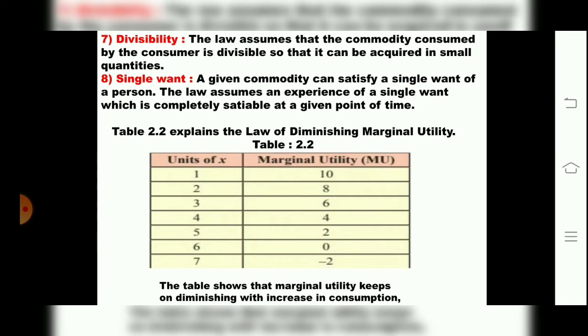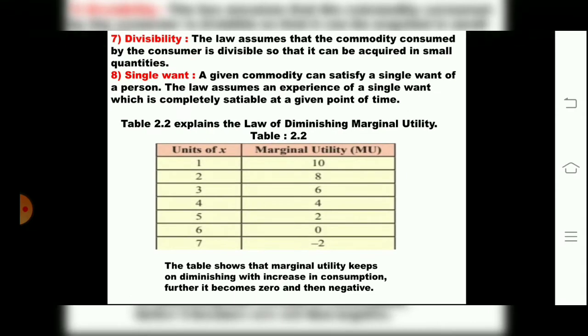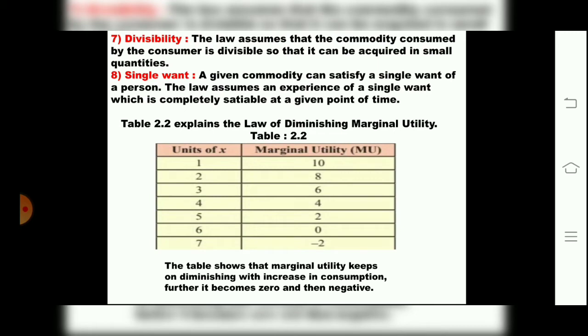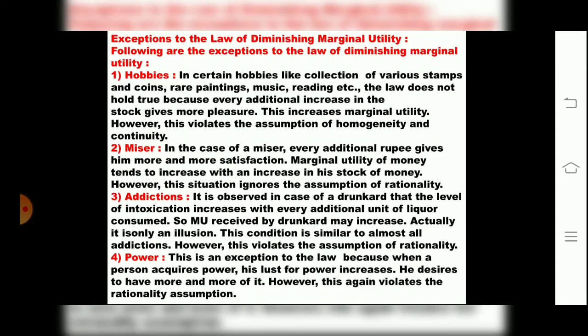Again I will repeat: rationality, meaning a person should have normal behavior, cardinal measurement, a homogeneous product, continuity, constancy, divisibility, and single want. When we assume these things, only then can we assume the law of diminishing marginal utility, children.